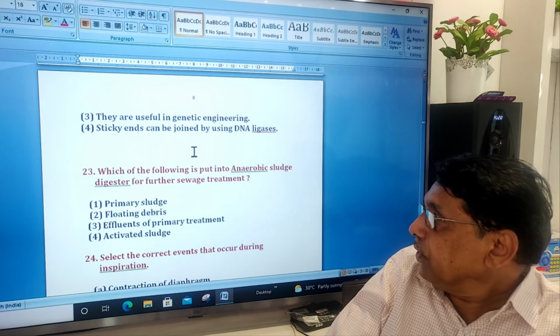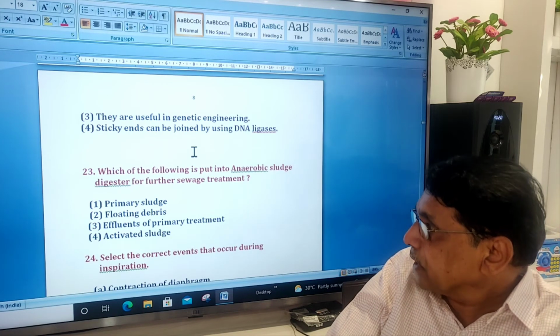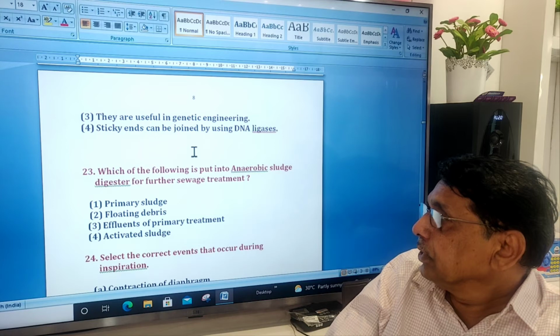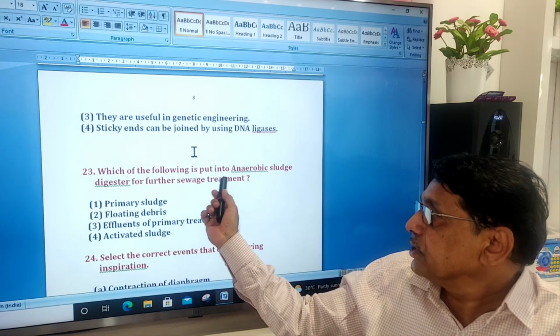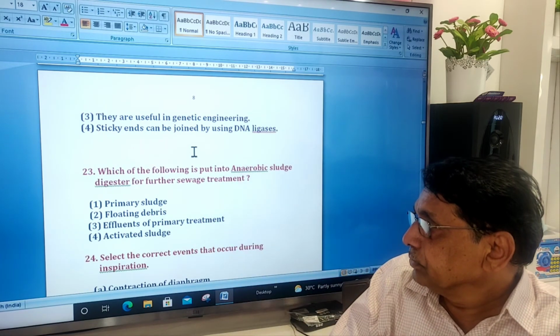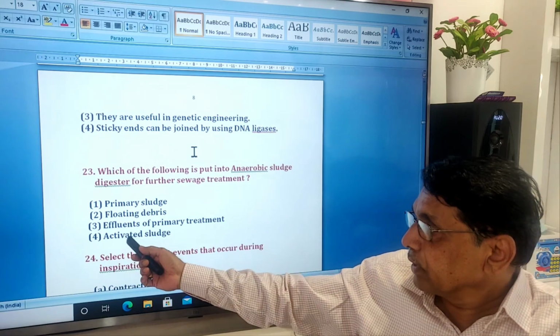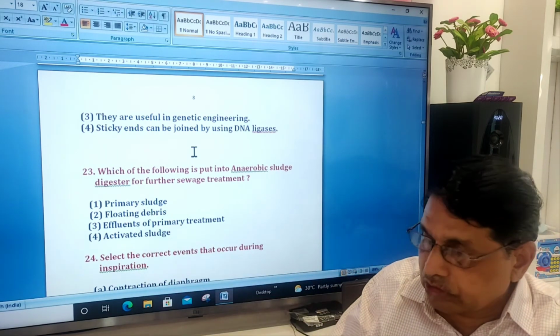Which of the following is put into anaerobic sludge digester for further sewage treatment? This is the fourth one, activated sludge.